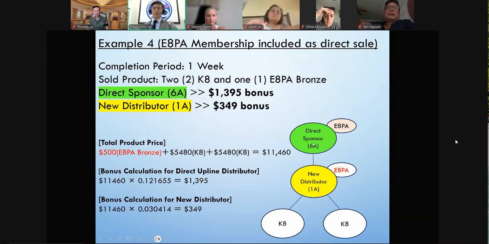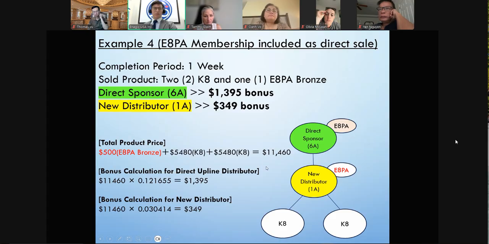And for the direct sponsor, if it's a 6A, we add all three products, which is the K8 and the EAPA. And we use the multiplier for the 1 week completed and the 6A chart. Then that will give us a 1395 USD bonus.